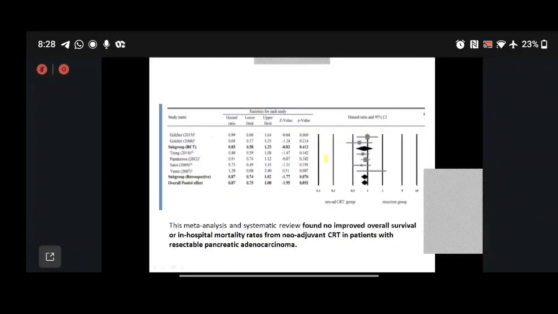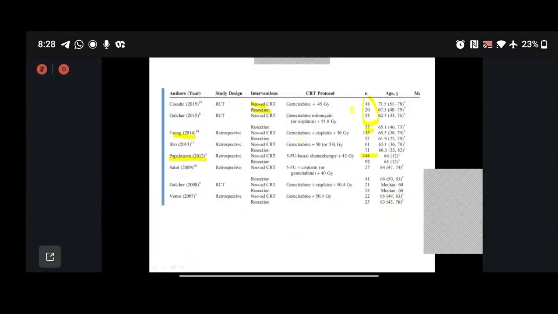So yes, if you go to see the forest plot, considering neoadjuvant and the resection group, we can say that the plot of all these 8 studies almost crosses the center line, with only the Gaucher study in 2008 showing a favorable number. But we also remember that only 33 patients were studied here.